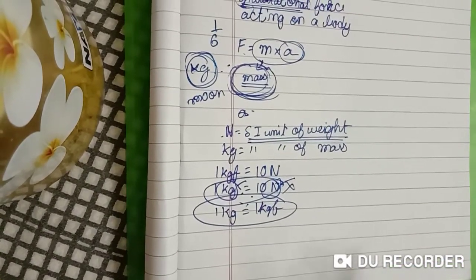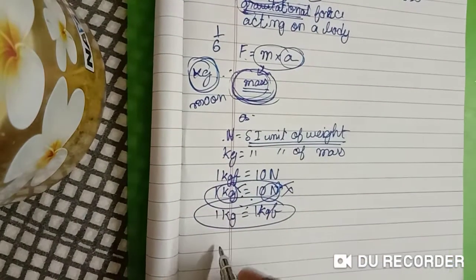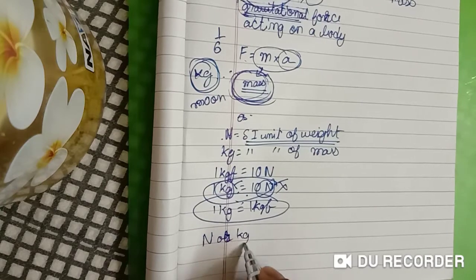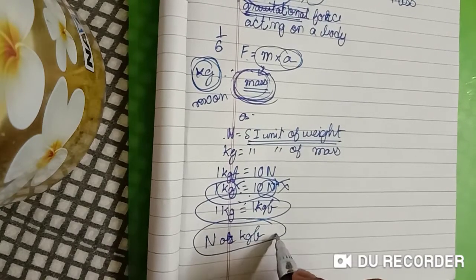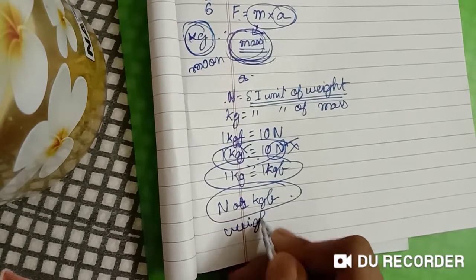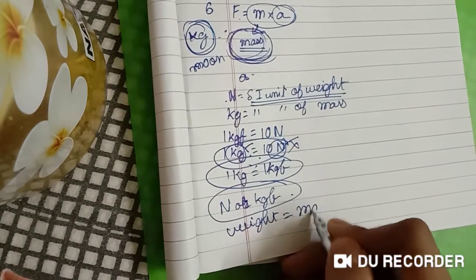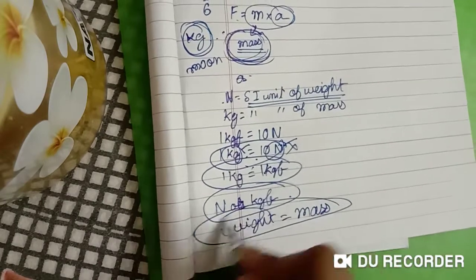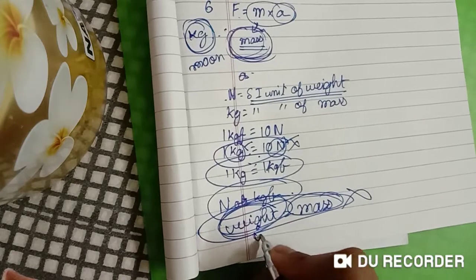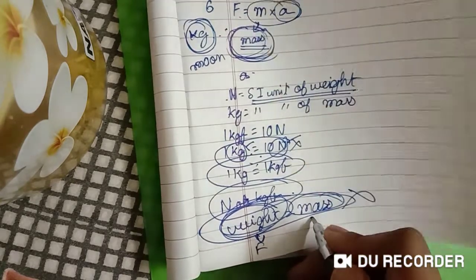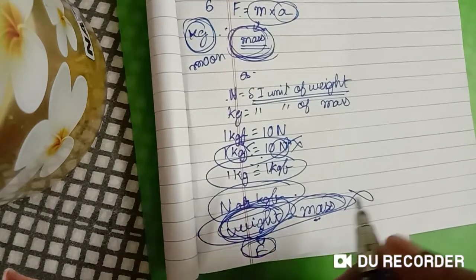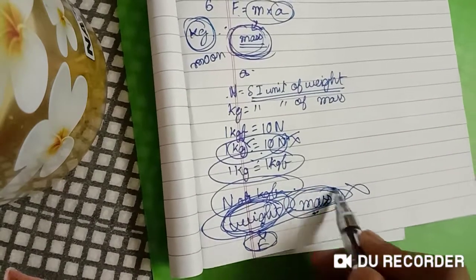And so the conclusion comes that Newton or kgf is not what we think. In our common life, we think that weight is actually the mass. In common life, we use weight as mass, but absolutely weight is the force. You have to understand that it is a force, and mass is a defined fundamental unit. You have to understand this. Weight is a gravitational force, and mass is totally different from force.